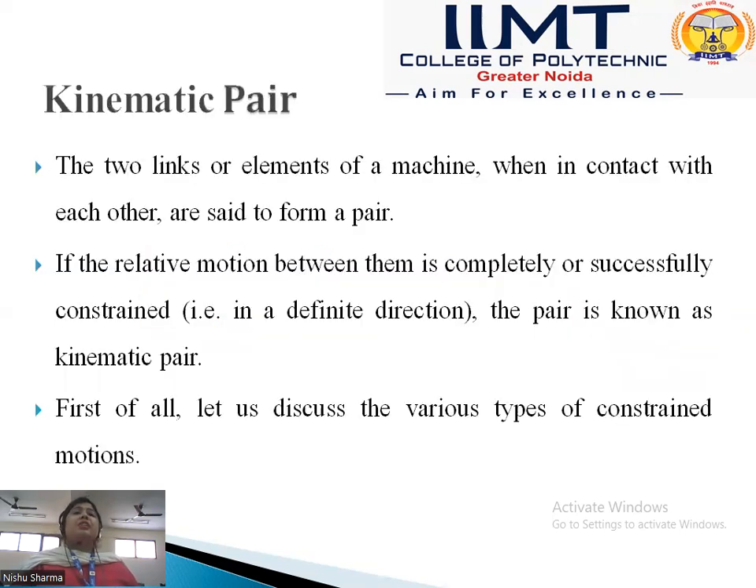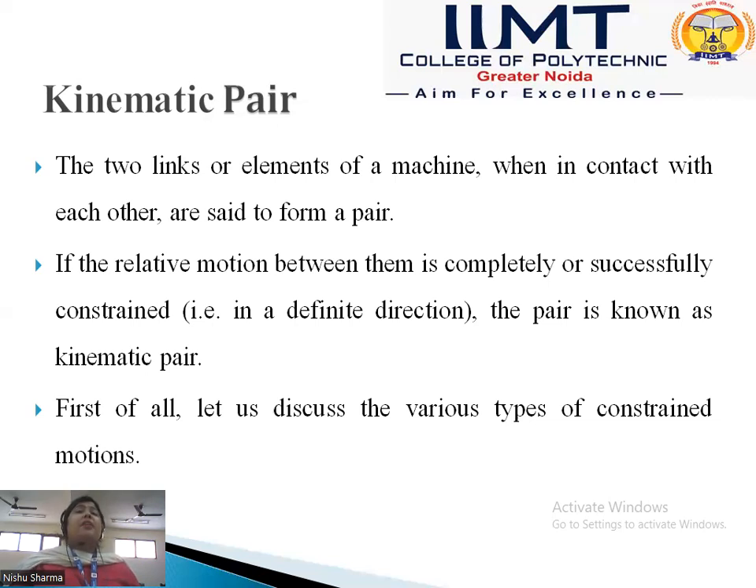Now we discuss the kinematic pair. Firstly, we know what a pair is. A pair is when two parts are connected together. So now we discuss the kinematic pair. A kinematic pair is when two links or elements of a machine in contact with each other are said to form a pair. It is only called a pair when two links of a machine are in contact with each other.